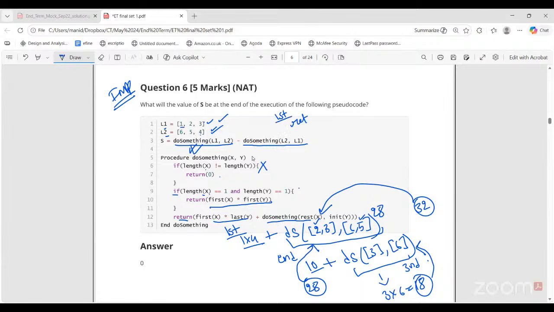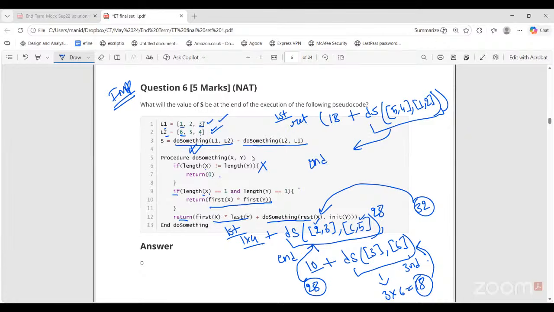Return is first of X into last of Y. First of X is 6, last of Y is 3. 18. So 18. Plus do something of rest of X, init of Y. Rest of X is 5, 4. Init of Y is 1, 2. Okay. Now control shifts to this. This is the second call.